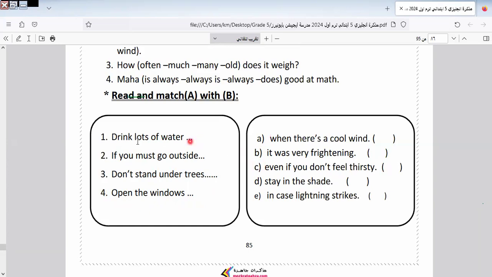So I select this one by this now. Number one, here is even if you must go outside. If you must go outside, what can I do? If you must go outside, stay in the shade. Okay, this is number one. Number two, don't stand under trees in the case of lightning strikes, this one.